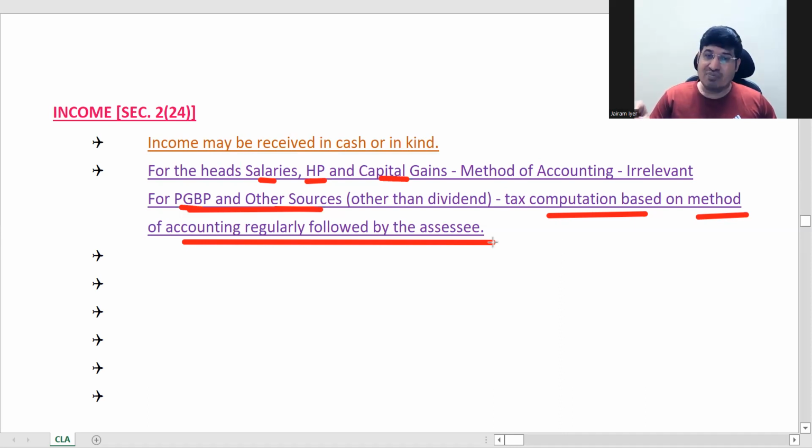So the income tax authority has to compute income only based on whatever method the assessee is using, only for PGBP and other sources. For salary, house property, and capital gains, it is irrelevant. For salaries, whatever salary you are getting gets credited to your account. There's no question of accrual, which is why for salary, house property, and capital gains, you do not have to see the method of accounting.